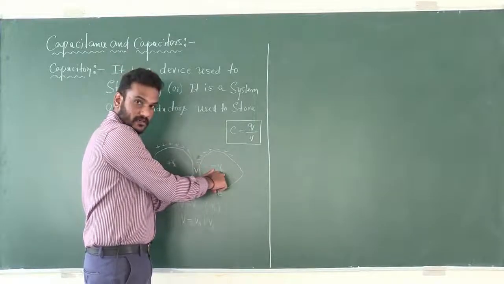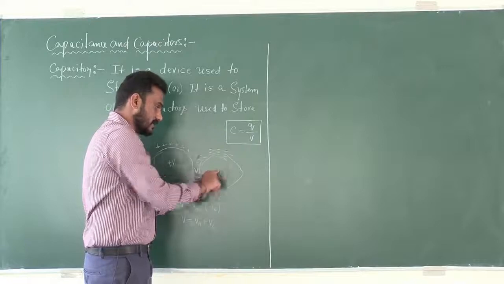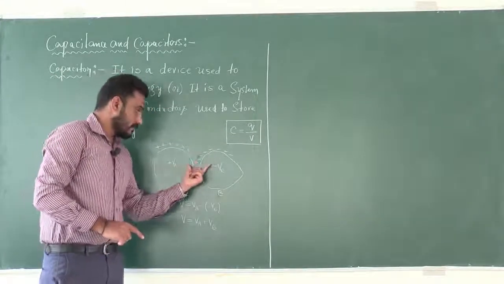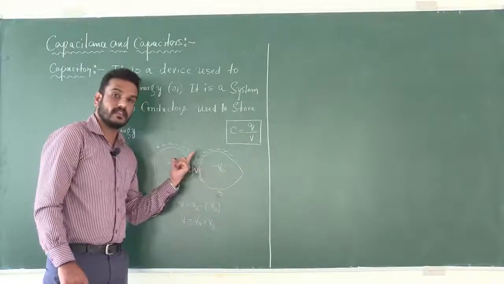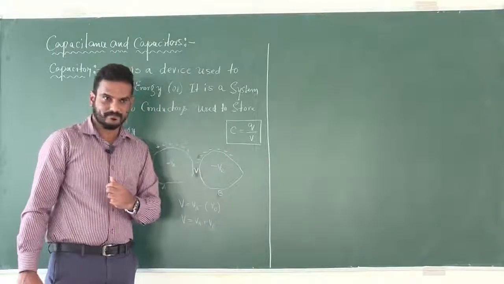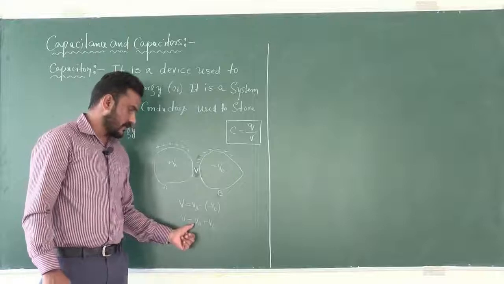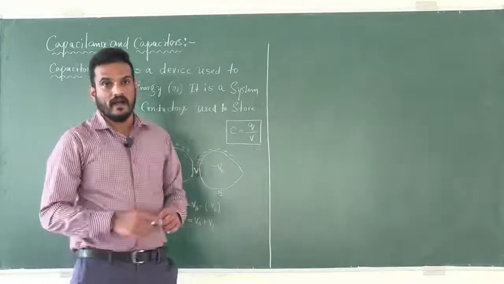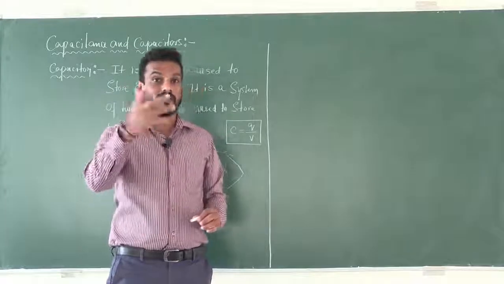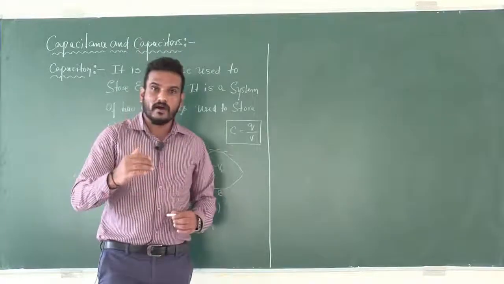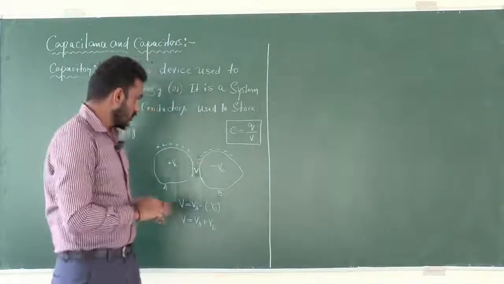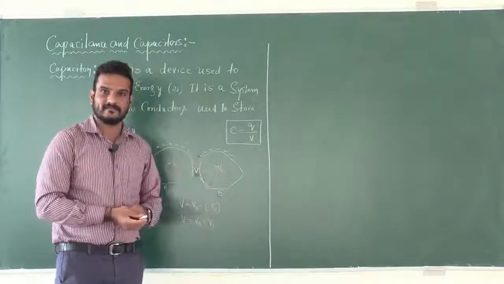Minus VB is nothing but the potential at the conductor B. Then certainly there is a potential difference between these two conductors, that is given by V is equal to VA plus VB.